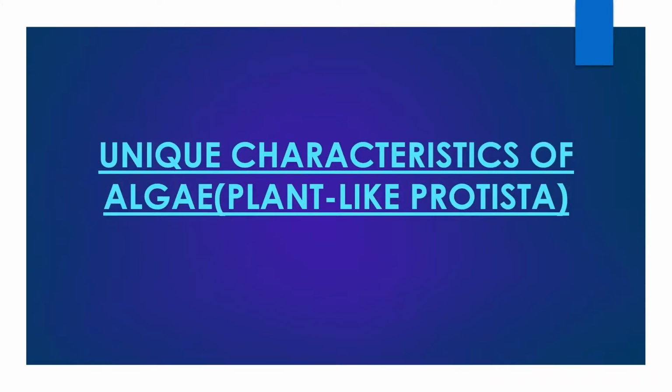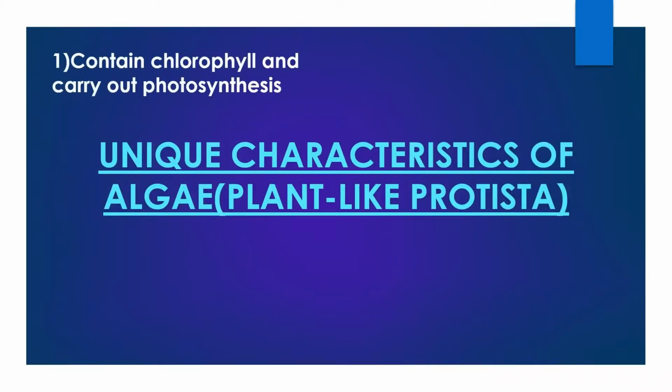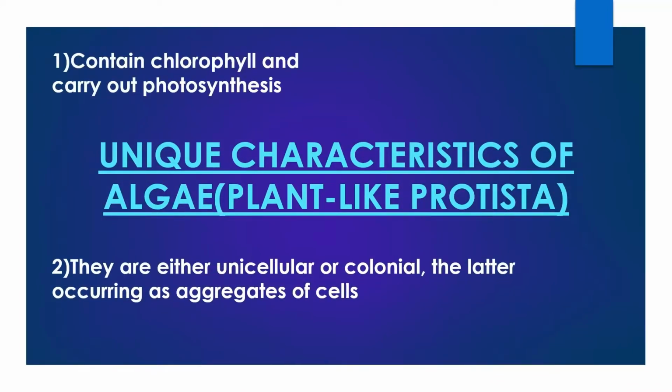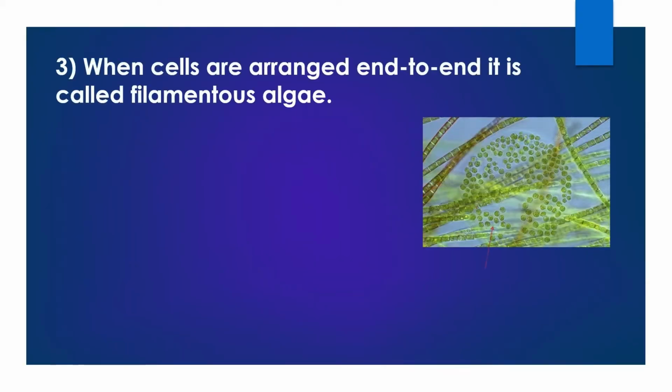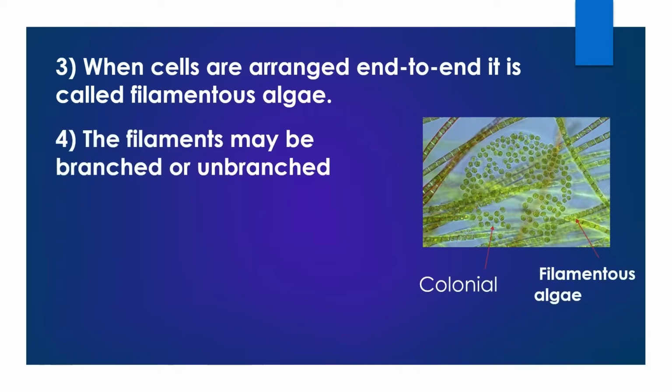There are many unique characteristics of algae. They contain chlorophyll and carry out photosynthesis. They are either unicellular or colonial, the latter occurring as aggregation of cells. When cells are arranged end to end, it is called a filamentous alga. The filament may be branched or unbranched.